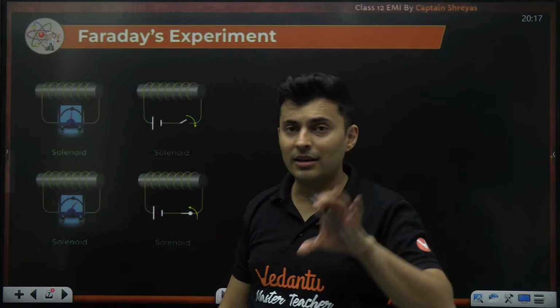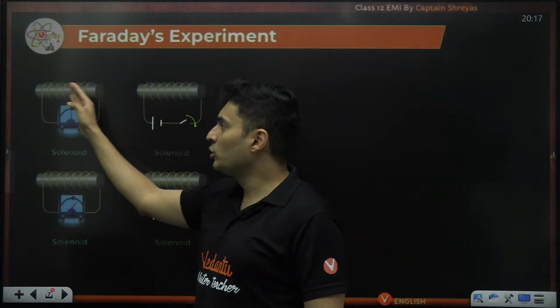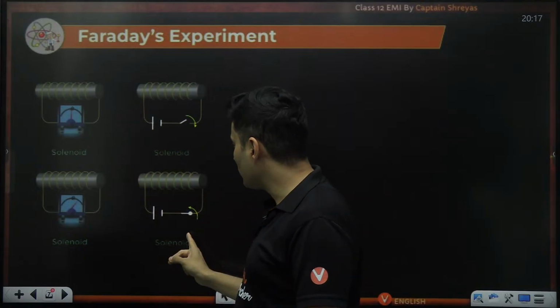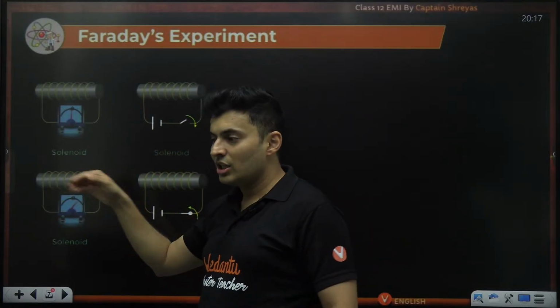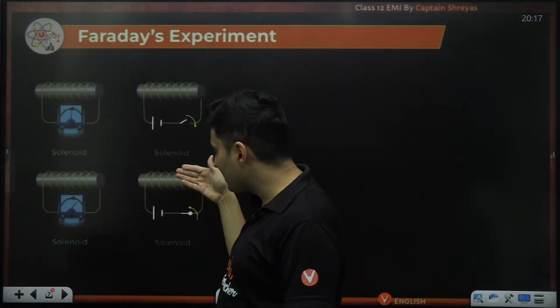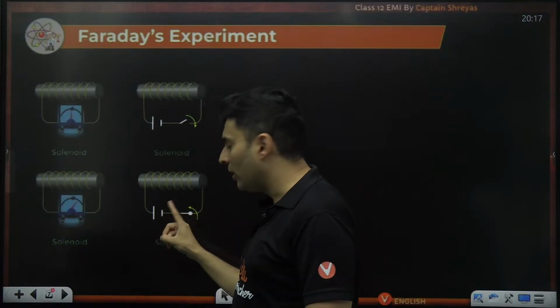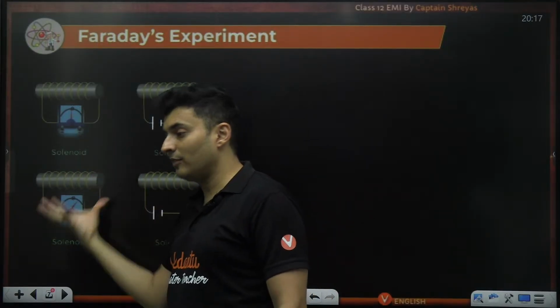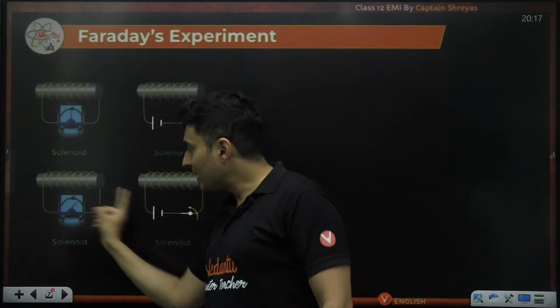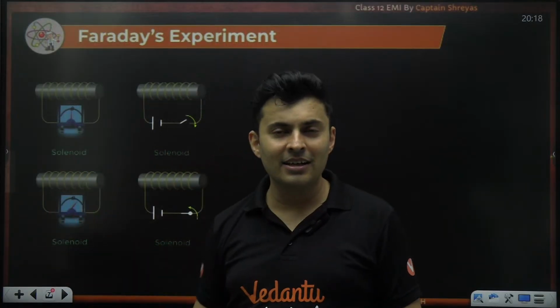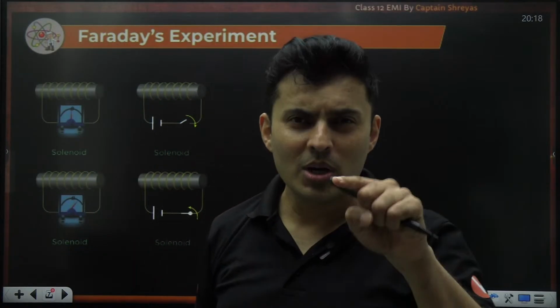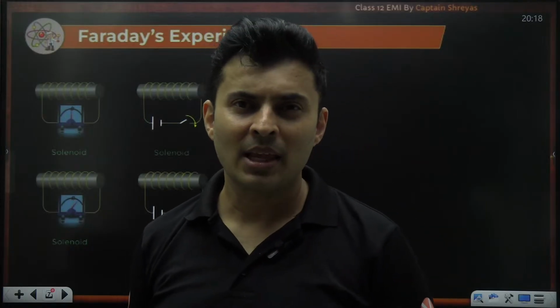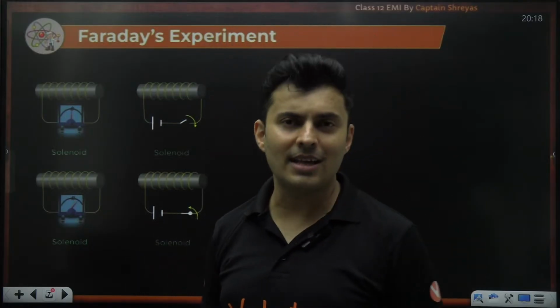So earlier, when the switch was off, there was no flux. Suddenly, when the switch is on, there is flux. So there is a change in the flux because of that on or off motion of the switch here. That change in the flux caused a sudden change in the voltmeter reading, and then you realized, oh, EMI is happening, electromagnetic induction is happening.